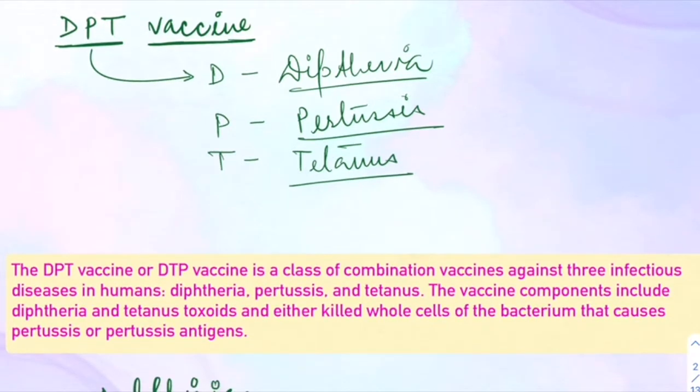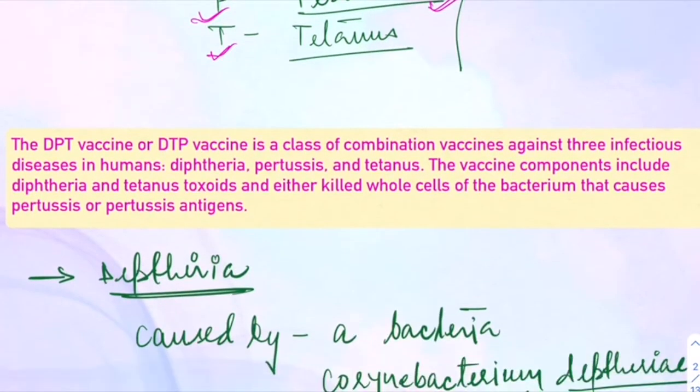Around the world, these three diseases are very deadly, they cause a lot of deaths and morbidity. To fight this, we have the DPT vaccine, right? For this DPT vaccine, D stands for diphtheria, a disease caused by a bacterium, P for pertussis, which is again a disease, then tetanus, which is again a disease. So let's see all of them one by one.